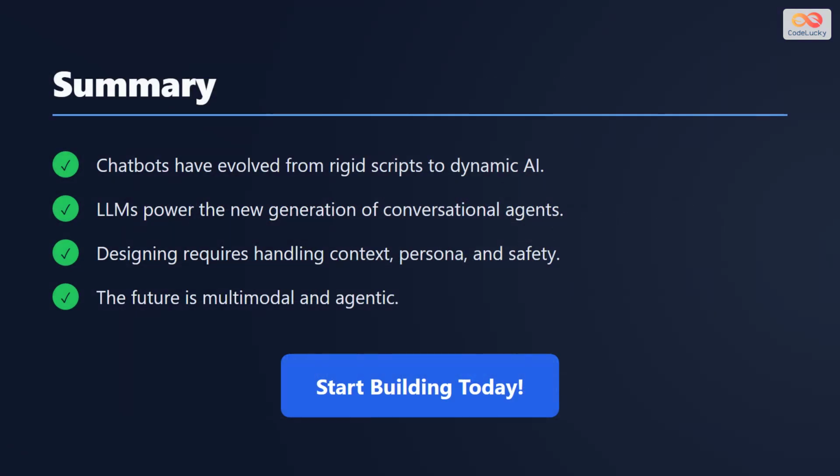To wrap up, we have seen how chatbots evolved from scripts to AI. We discussed the power of LLMs, the importance of design and safety, and the exciting future of autonomous agents. Now, you have the foundational knowledge to start building your own.